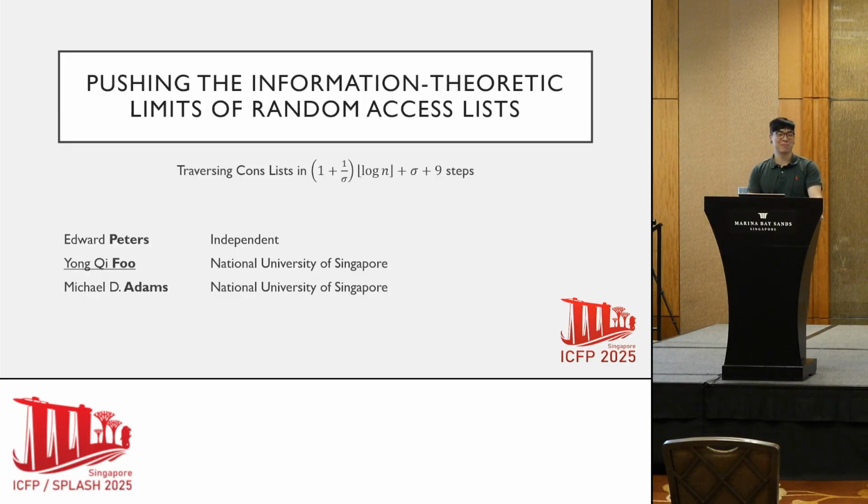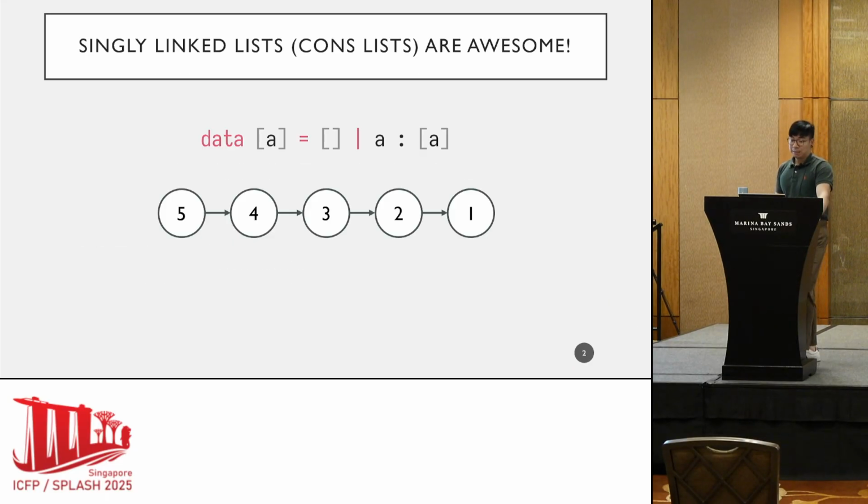Today I'll be talking about pushing the information-theoretic limits of random access lists. This is joint work with Edward Peters and Michael Adams, who is my PhD advisor. So I would like to begin our session on algorithms with what I suppose is the functional programmer's most familiar data structure, which is the singly linked list.